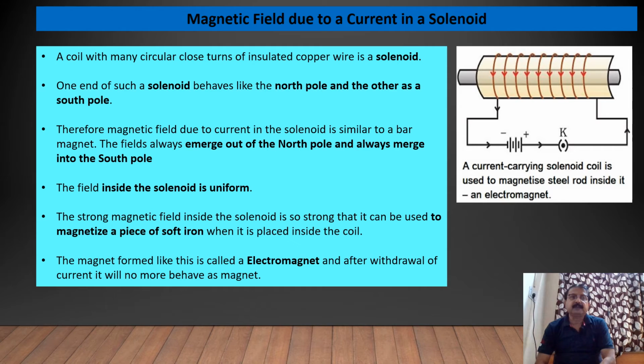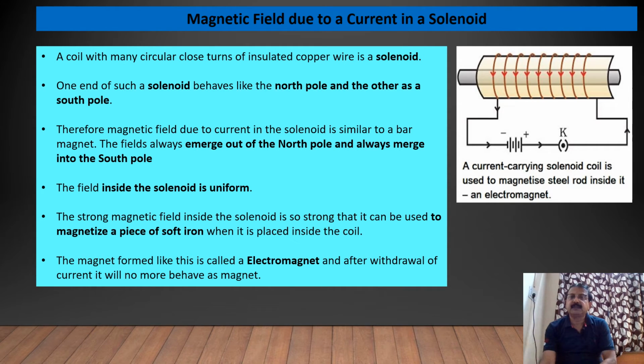So the field inside the solenoid is uniform here, and the magnetic field inside the solenoid is so strong that it can be used to magnetize a piece of soft iron when it is placed inside the coil.